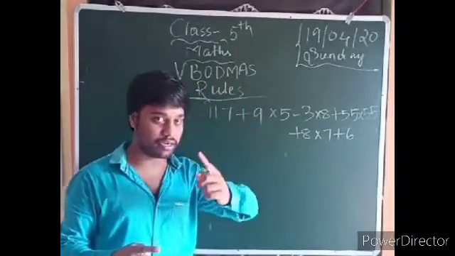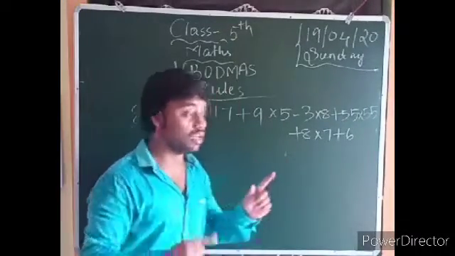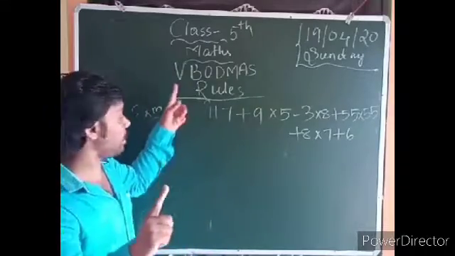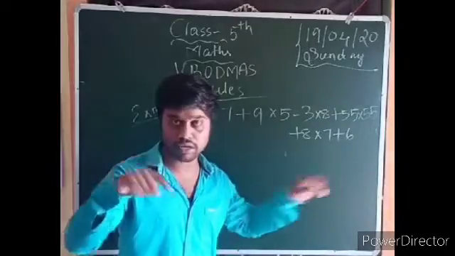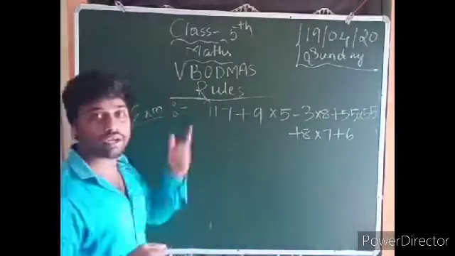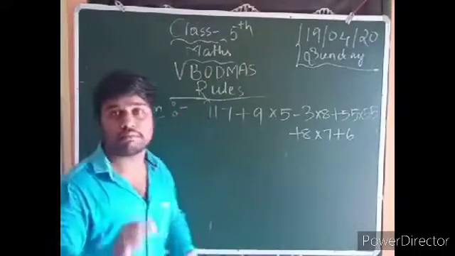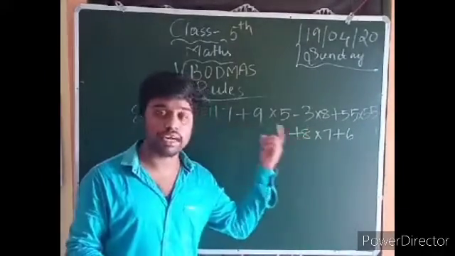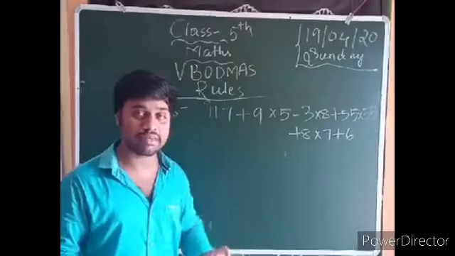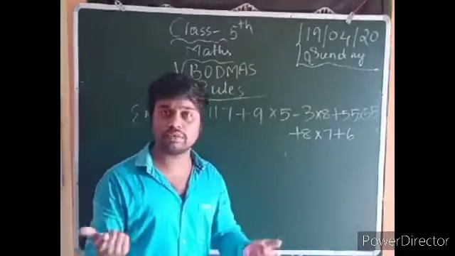Now what is the first letter? V. What is the symbol? Bar. Is there any bar-like structure present in the numbers? No, so you can leave it. And next, B means what? Brackets. Sir, this is the equation and these are the numbers. Are any brackets present? No, so you can leave it.